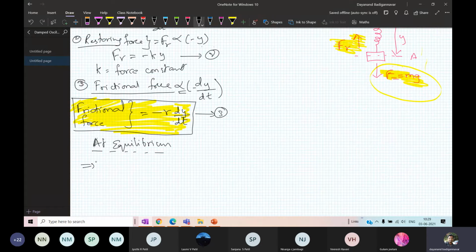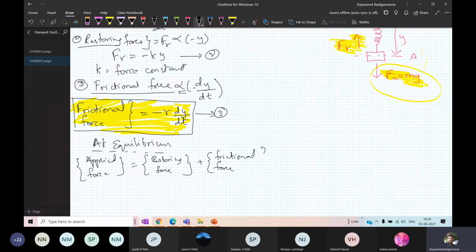At equilibrium, the applied force is equal to the restoring force plus the frictional force. Keep in mind, this is the equilibrium position.